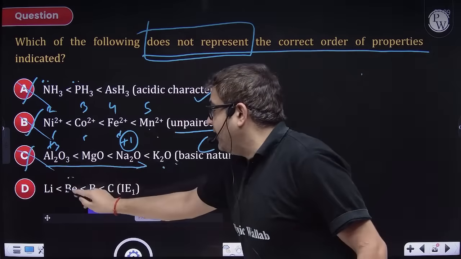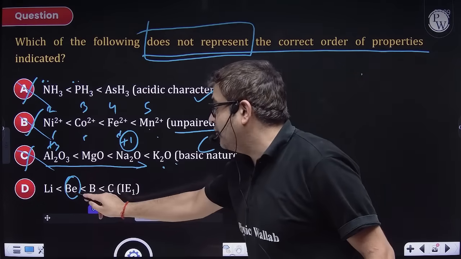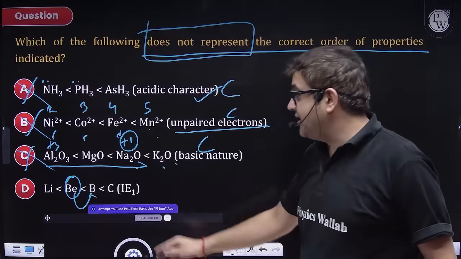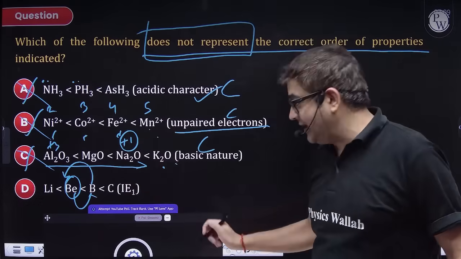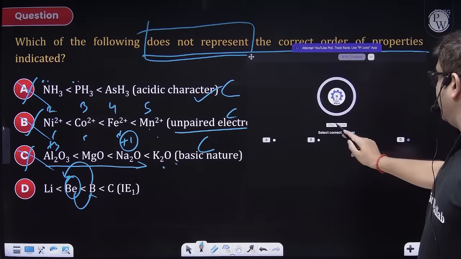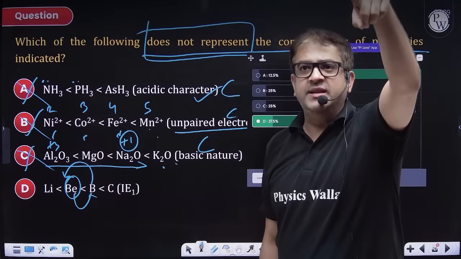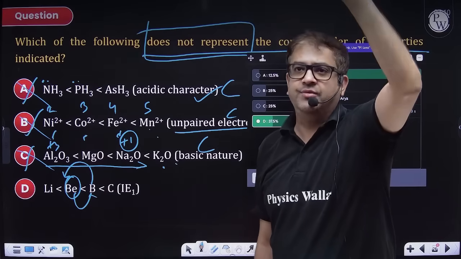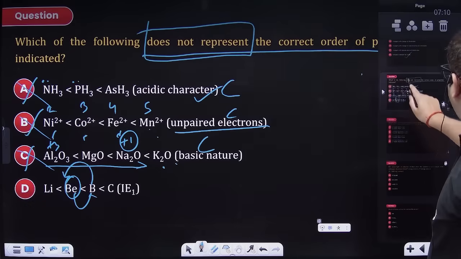Yes, beryllium has a stable 2s2 configuration, so it is bound to have a higher ionization energy than boron, because along the period it increases. So a very classic case. I hope I will get 100% this time. 100%. But I hope you got it, because I can see people answering correctly in the comment section. Good. But yes, I wanted 100% for this one, but no worries.